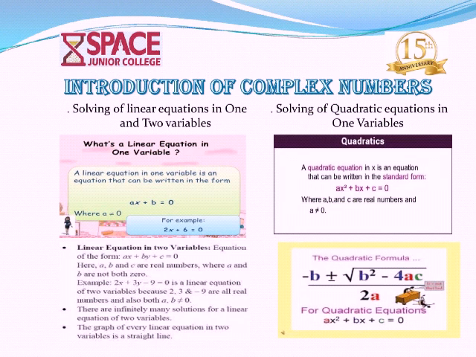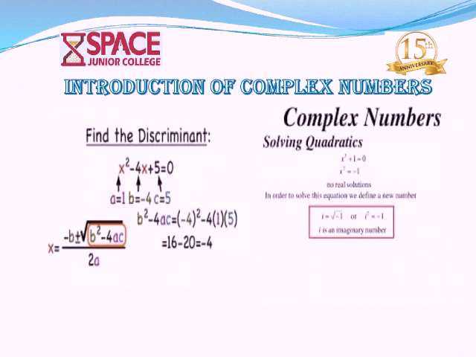So the formula for solving any quadratic equation is x equals minus b plus or minus square root of b square minus 4ac, divided by 2a. For example, now we take one example: x square minus 4x plus 5 equals 0. Comparing with ax square plus bx plus c equals 0, here a equals 1, b equals minus 4, c equals 5.